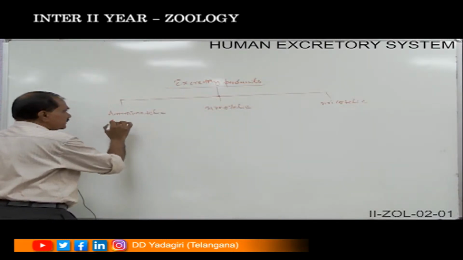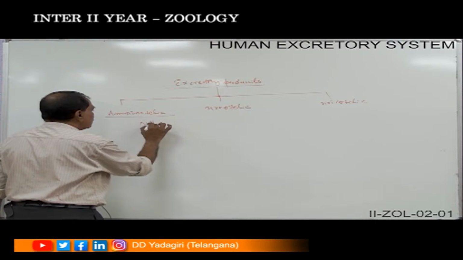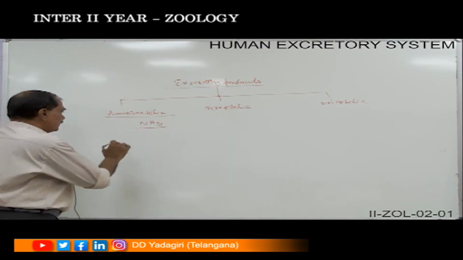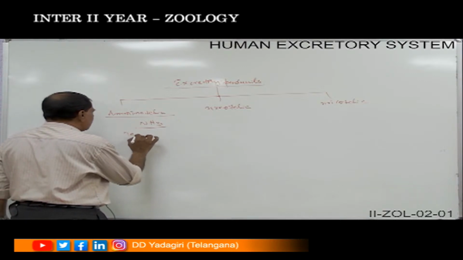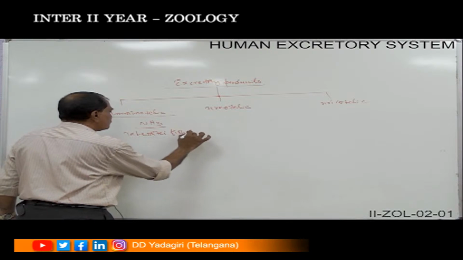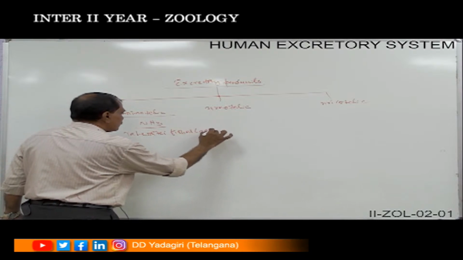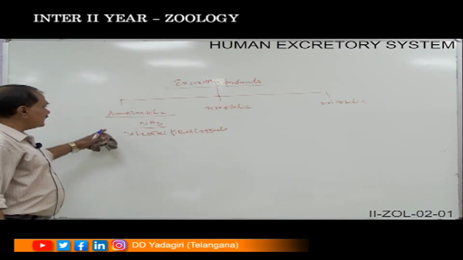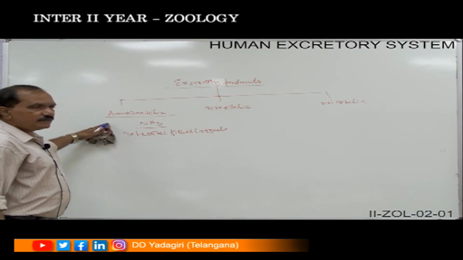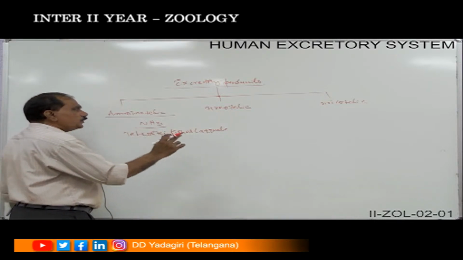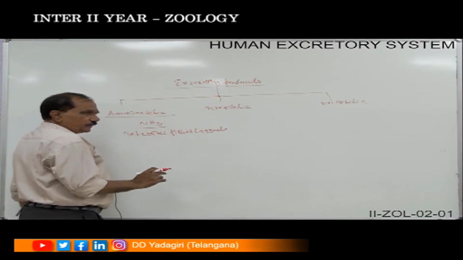If the animals excrete ammonia directly, they are called the aminotelic animals, particularly in the case of the teleost fishes, which are aquatic. The aquatic fishes release the NH3 directly, and it is the most toxic when compared to the urea and the uric acid.